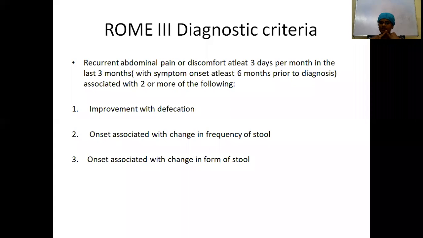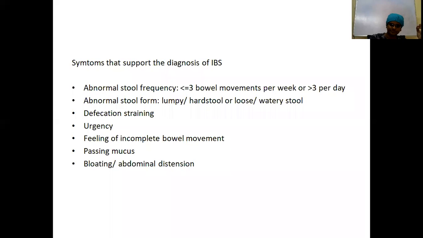One being improvement with defecation, or onset of the abdominal pain associated with a change in frequency of the stool, or onset of the abdominal pain associated with a change in the form of the stool. So recurrent abdominal pain associated with two or more of the following: improvement with defecation, change in frequency of the stool, change in form of the stool.